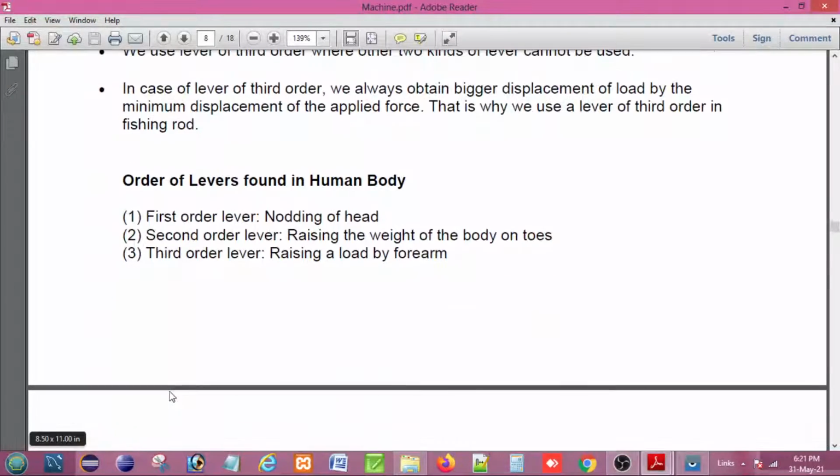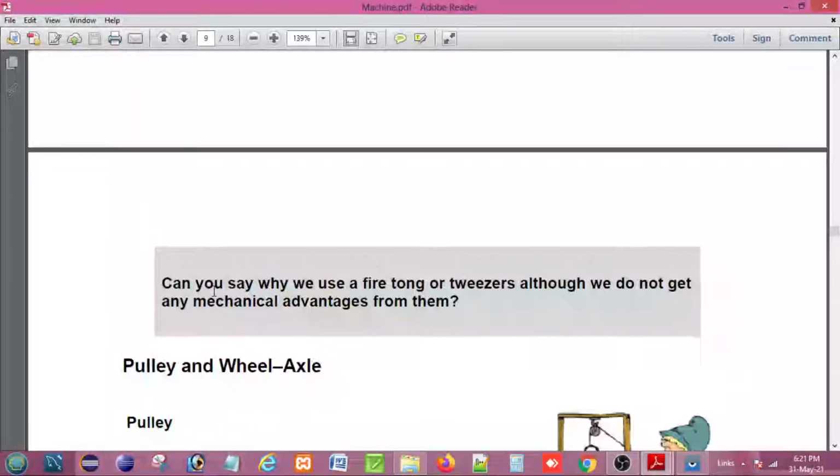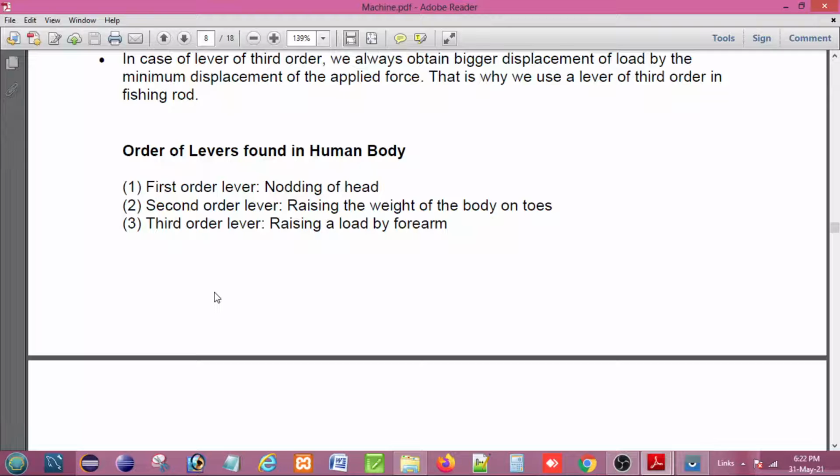So, the orders of levers found in the human body. Now in the case of the human body, we also use these kinds of levers. So class 1 lever: the nodding of the head is an example of the class 1 or first order lever, where F is at the spine, the fulcrum, and the load is in front, and E is the rear part. The rear part is just the back side of our head. So that is applied as a class 1 lever.